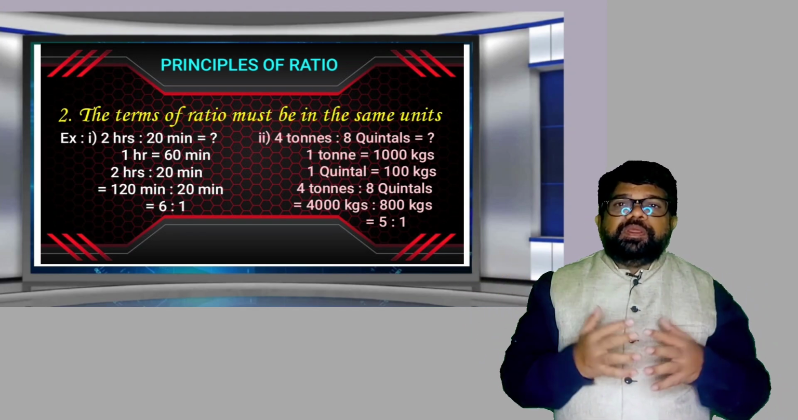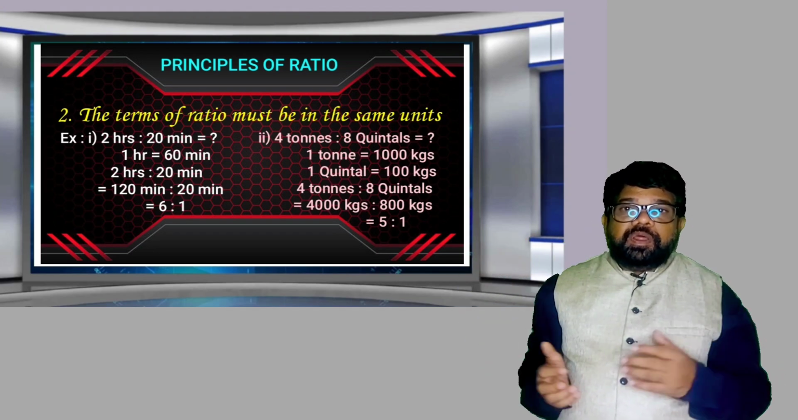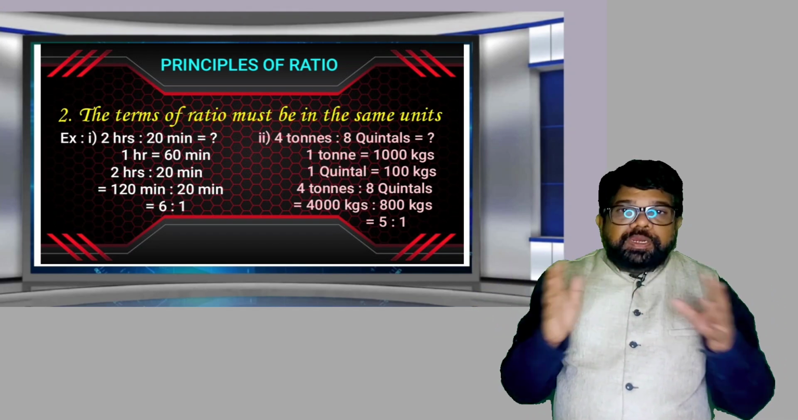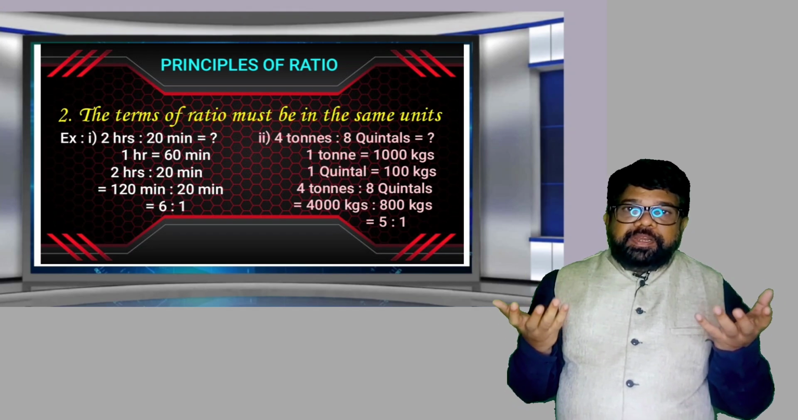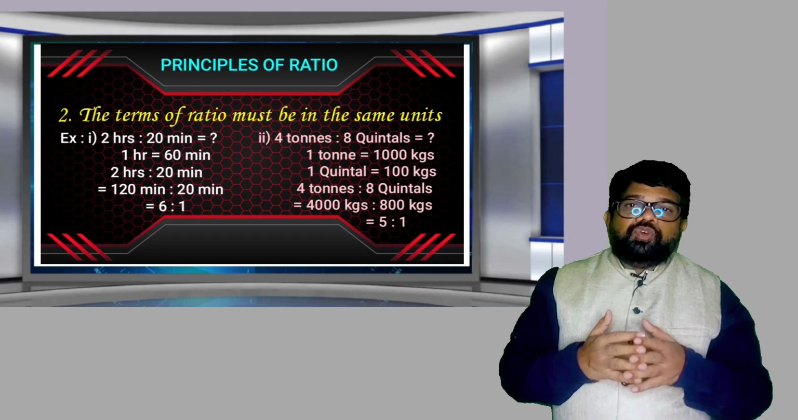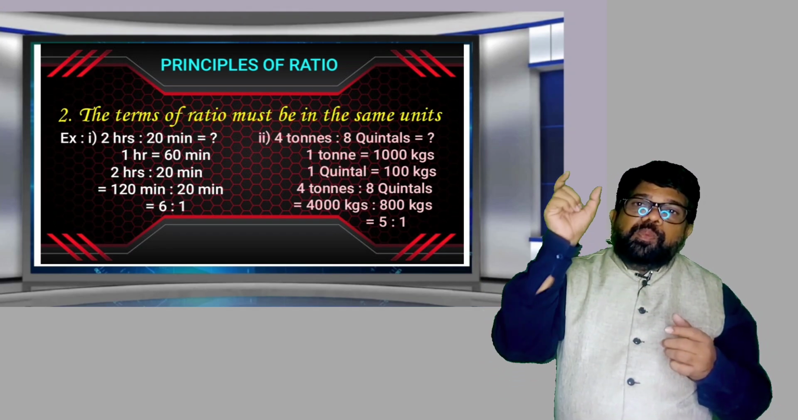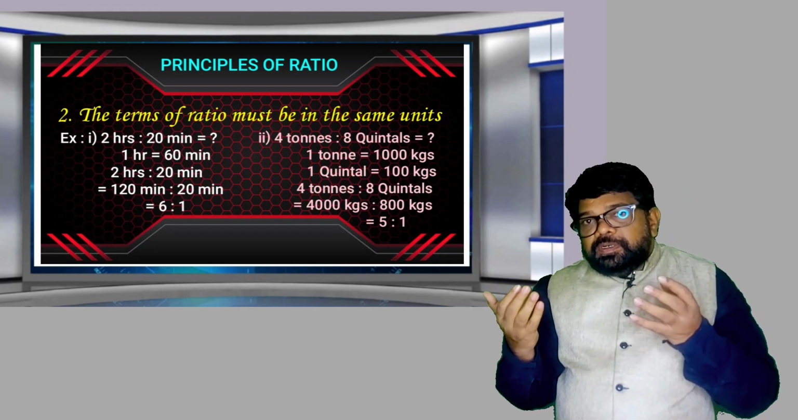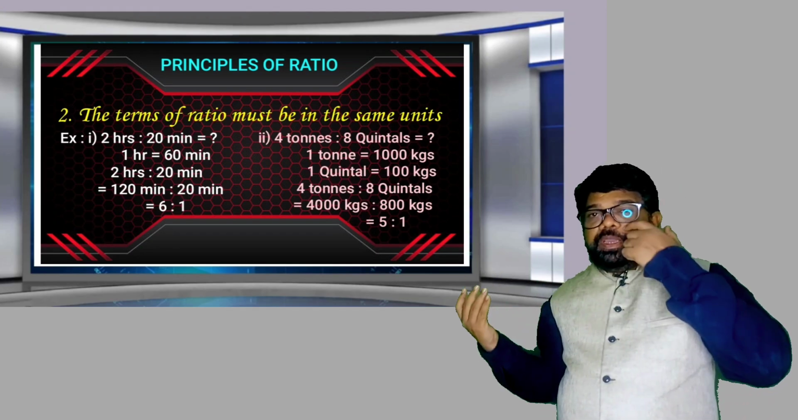Now observe one more example. 4 tons is to 8 quintals. Tons and quintals are both units of weight. Weight is measured in tons, and weight is measured in quintals. So convert tons into quintals or quintals into tons, or convert both into another unit. Generally weight is measured in kilograms, so both can be converted into kgs also.